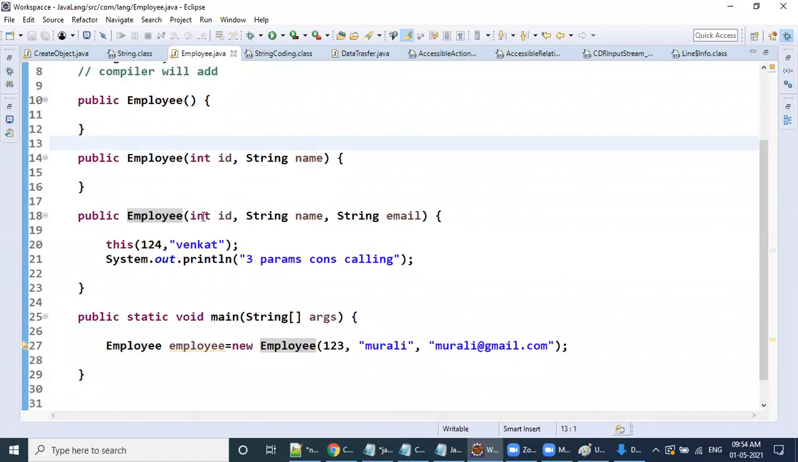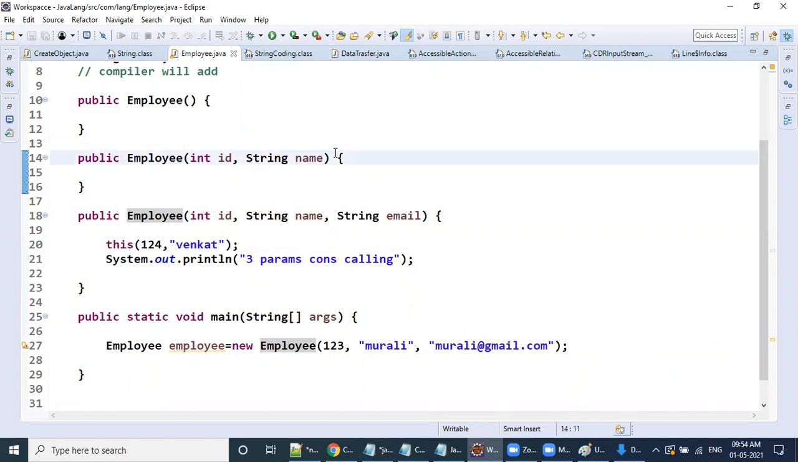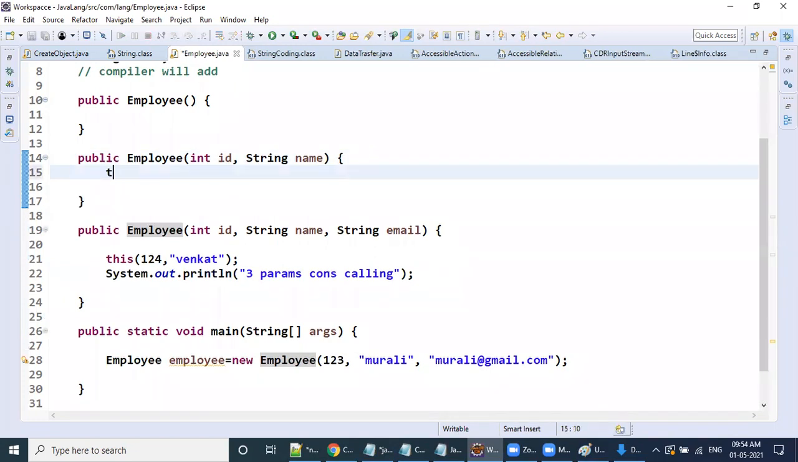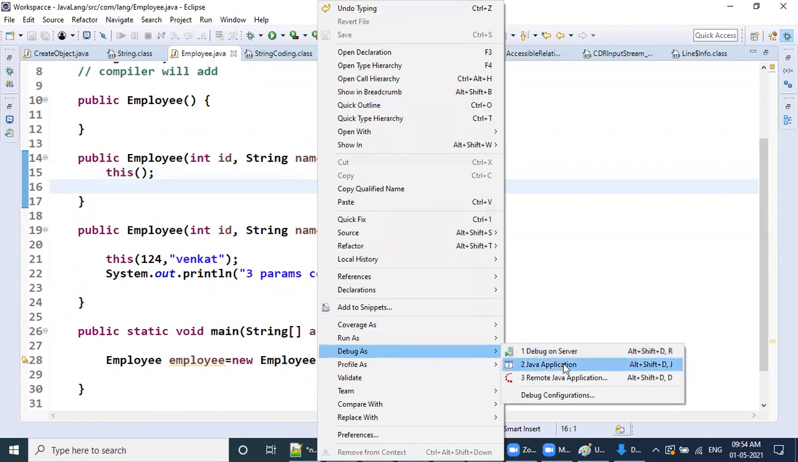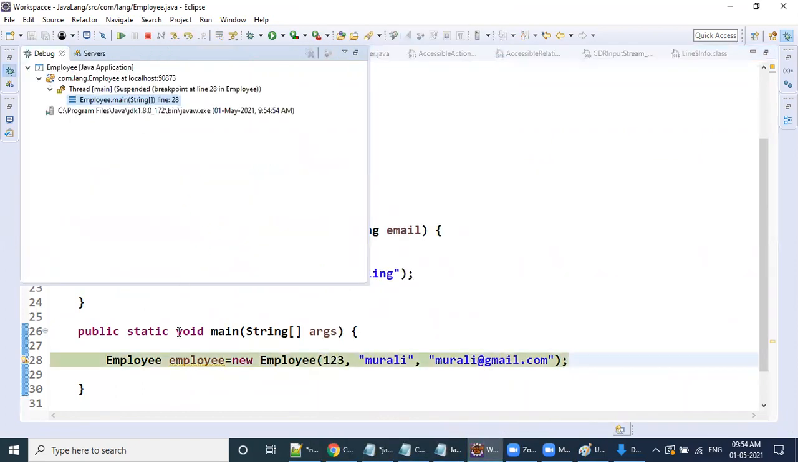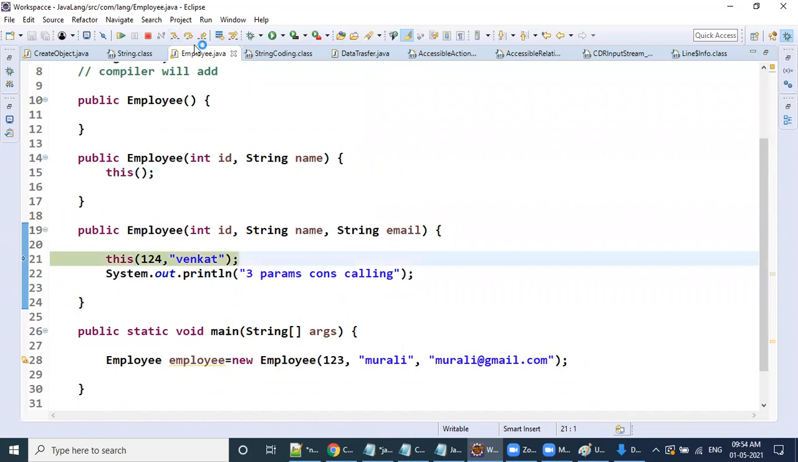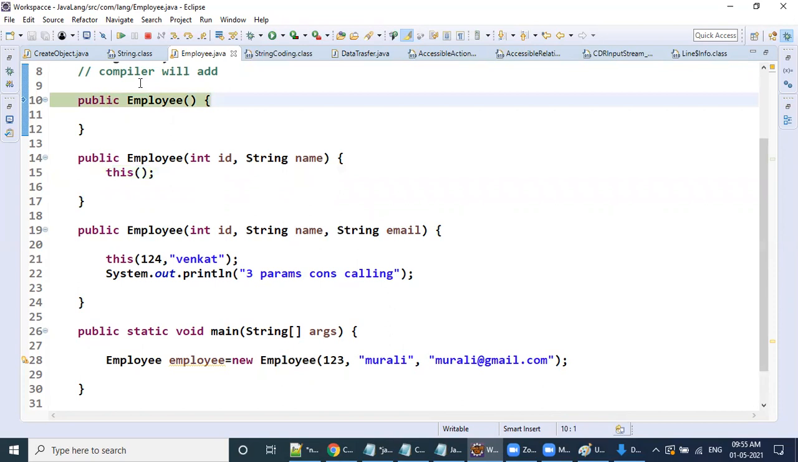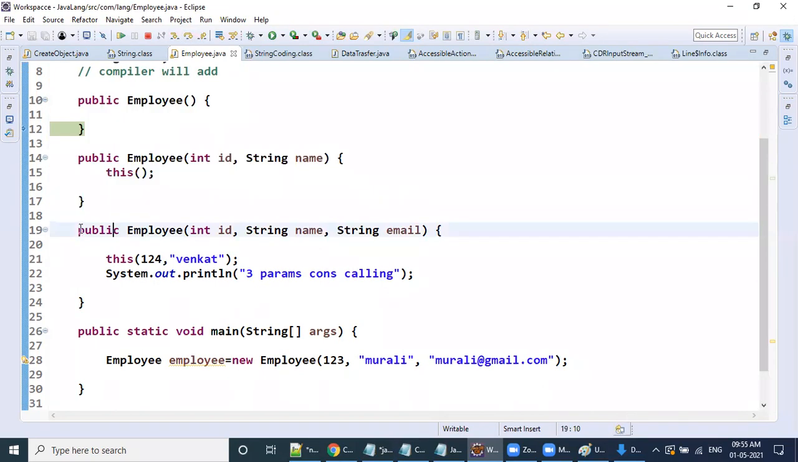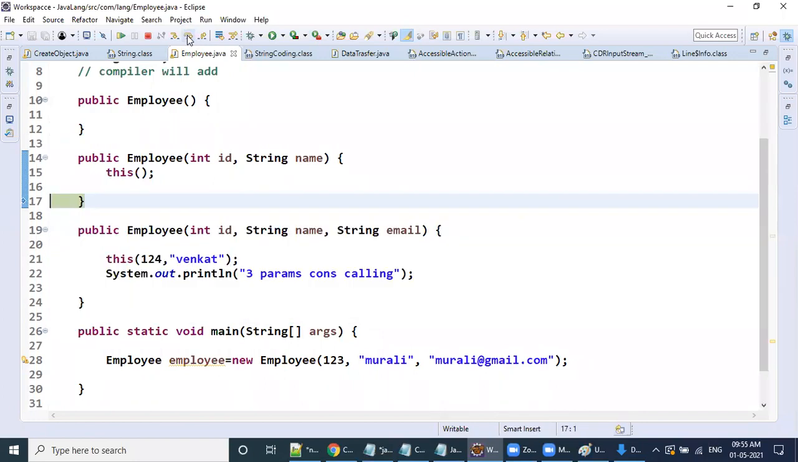In a similar way, from this I can call the empty param constructor. Yes, that is possible, using this. Debug as Java application. Now from here I am moving above. Here also there is this call, and it moves here. First this will execute, then this, then this. Is my point clear to all of you?